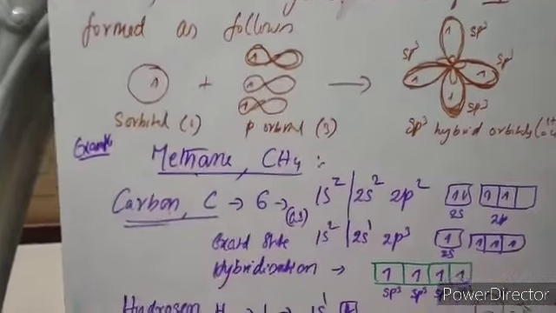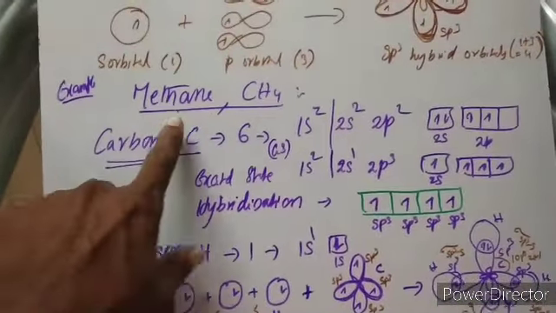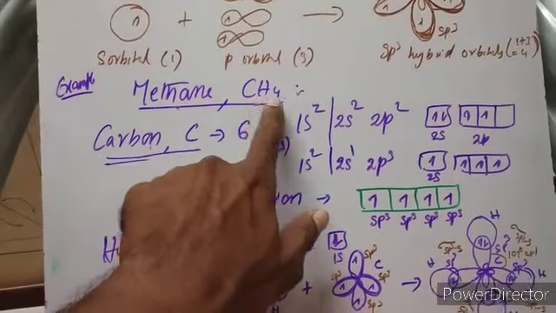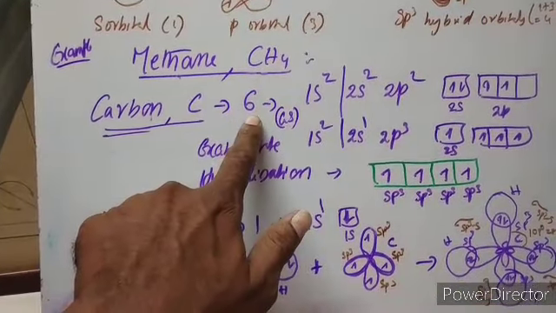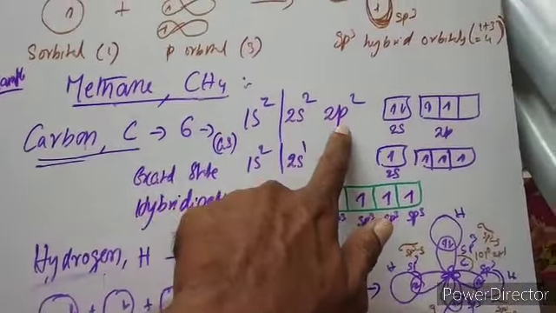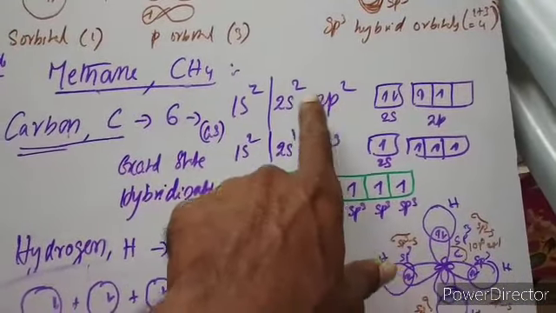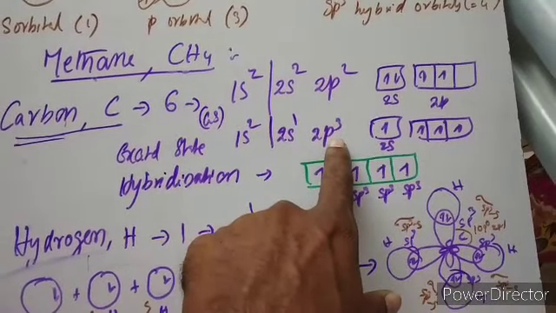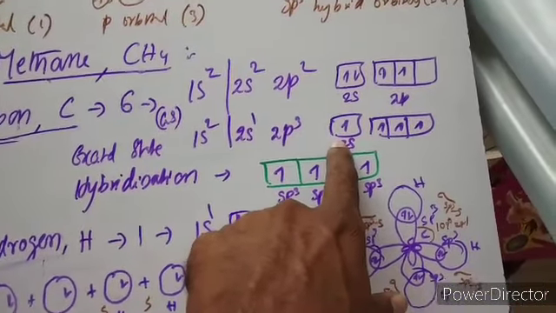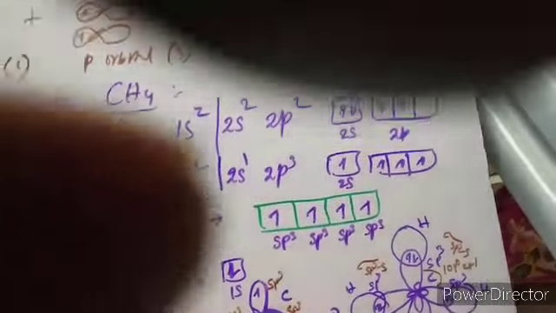Now let us explain the formation of the methane molecule. In methane the formula is CH4. The central atom is carbon. Its atomic number is 6. The configuration is 1s2, 2s2, 2p2. This is the ground state configuration. An excitation of 1 electron from 2s to 2p occurs. Now 2s becomes 1, 2p becomes 3. There are 4 unpaired electrons, 1 in 2s and 3 in 2p.